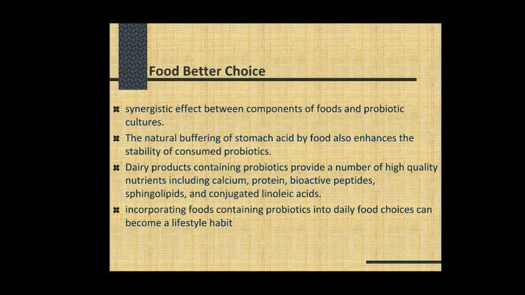Normally the acidic conditions present within the stomach enhance the stability of consumed probiotics, because all of these probiotic strains used for the preparation of probiotic foods can grow well in acidic conditions, and the acidic conditions within the stomach are responsible for enhancing the effects of these probiotic strains.